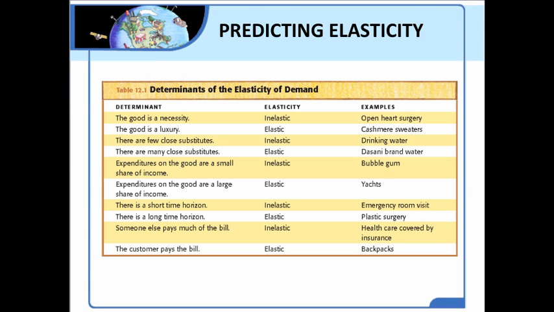And this shows you not only whether the demand is elastic or inelastic, but it also shows you some examples of this as well. So again, at this point in time, you may wish to pause the video and look at each one of the examples and ask yourself, why is each of these examples an example of that particular determinant? Why does it fit into that case? And it will help you to understand elasticity of demand a little bit better. And then after that, see if you can think of some examples on your own.